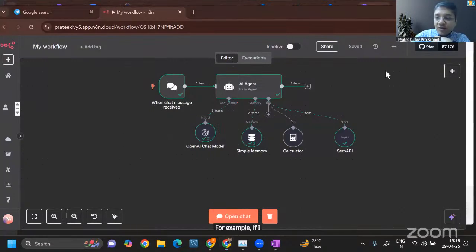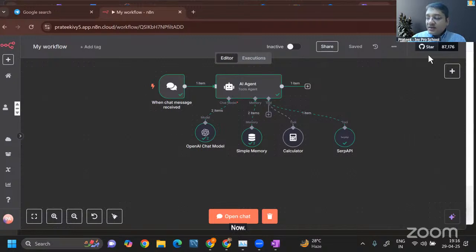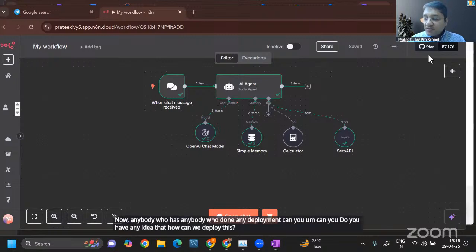Okay, how do we deploy this? Very good question. Devashi's question is, how do we deploy on a real project environment? What could be the process to deploy something like this, right? Now, anybody who has done any deployment, do you have any idea how we can deploy this? Anybody?